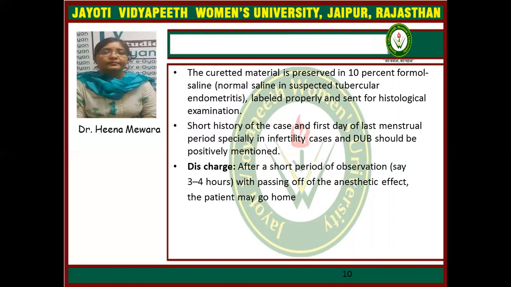The short history of the case and the first day of the last menstrual period, especially in infertility cases and DUB, should be positively mentioned on the container. After a short period of observation, means 3 to 4 hours, with passing off of the anesthesia effect, the patient may go home.